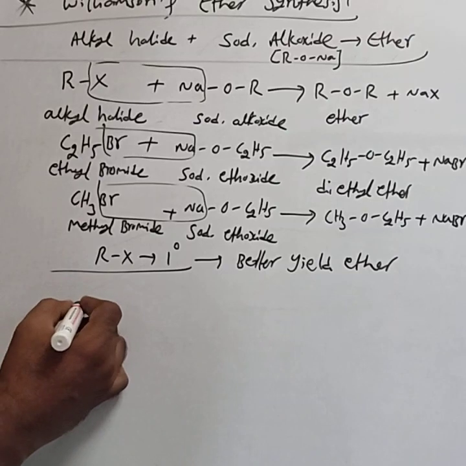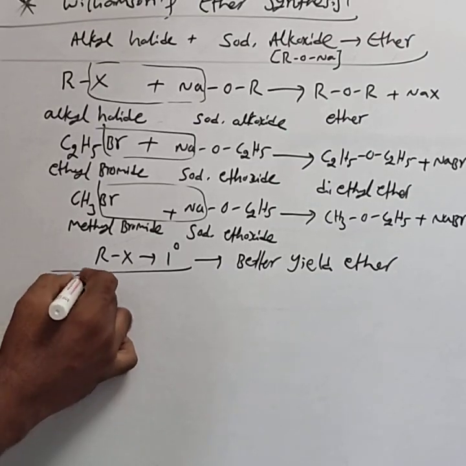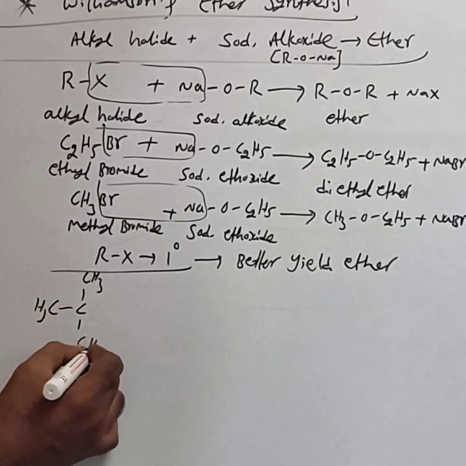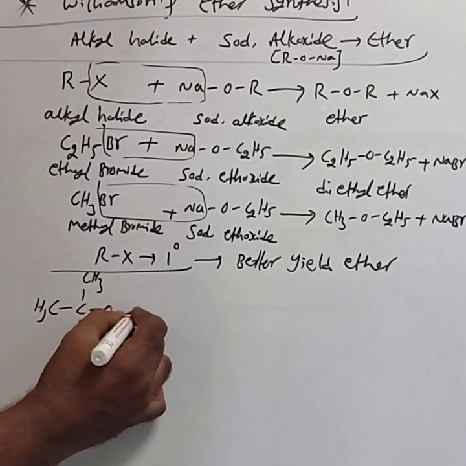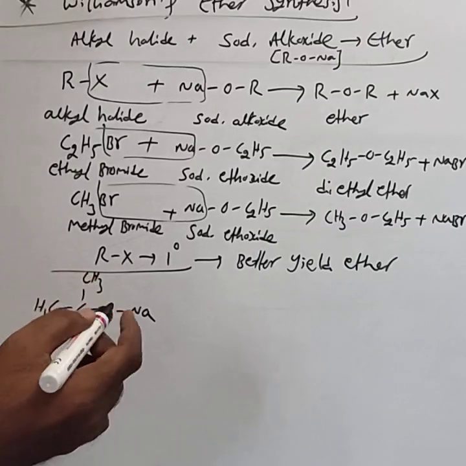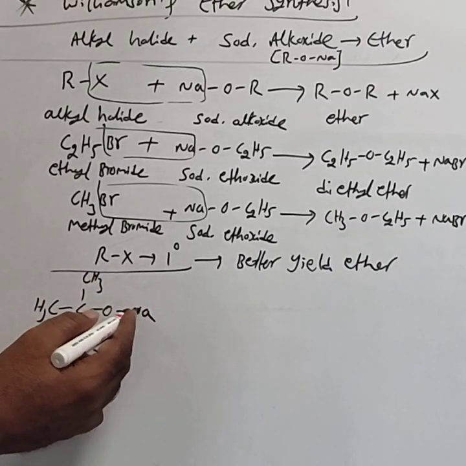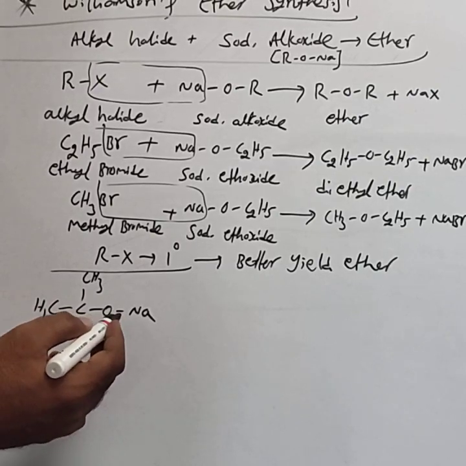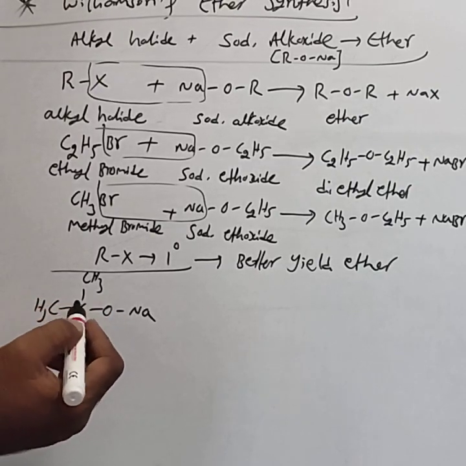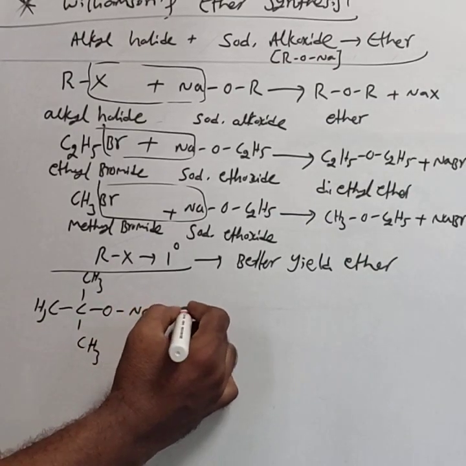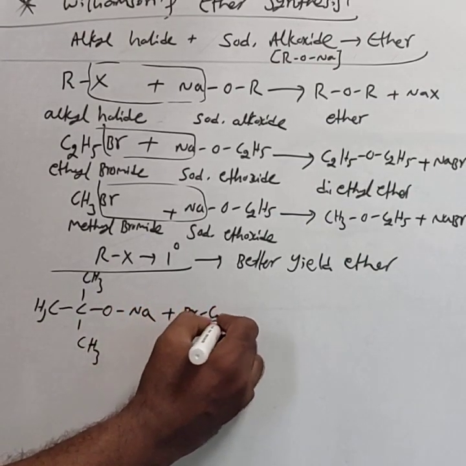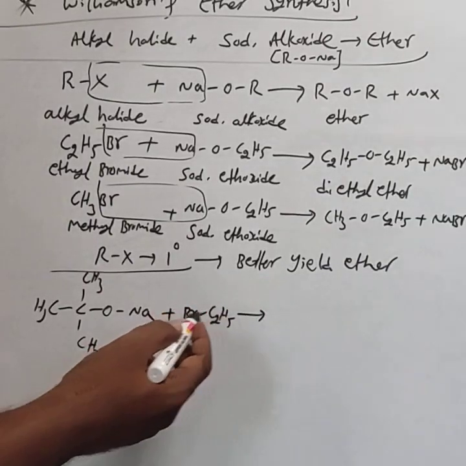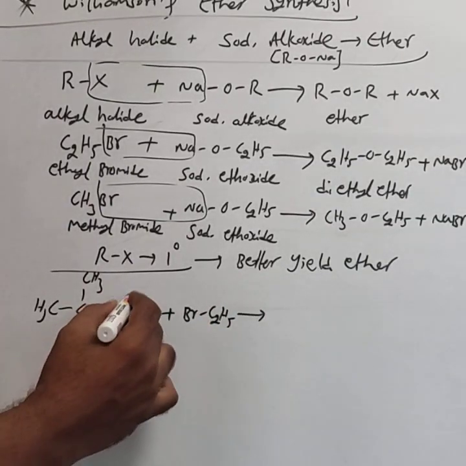For example, you take CH3 ONa. This is sodium tertiary butoxide. Then this is treated with ethyl bromide. Then NaBr gets removed.